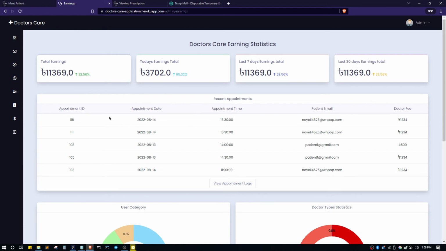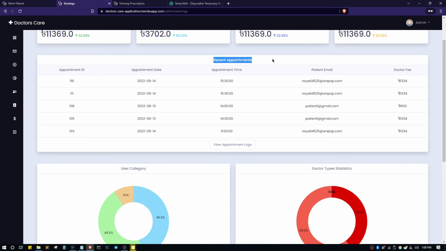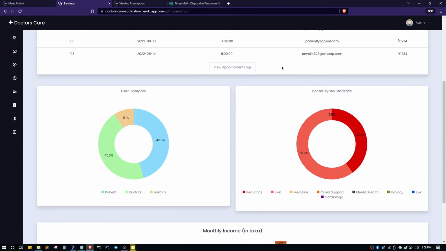Now, in the recent appointments, we can see all the recent appointment logs. From here, in the user category, we'll be able to see the users' percentage from the user category chart. In the doctor type statistics, we'll be able to see the doctor types percentage.